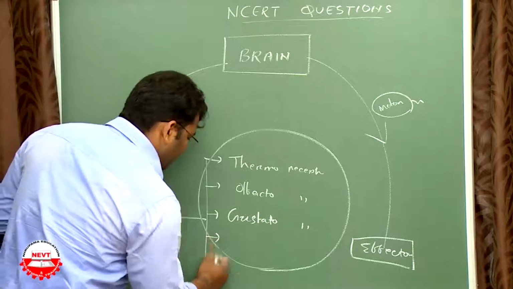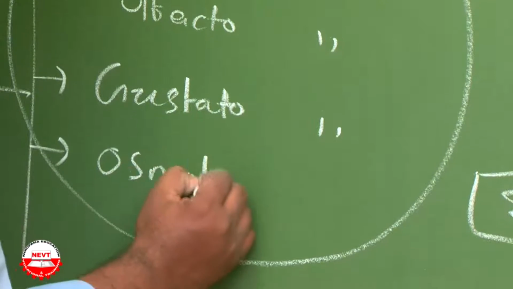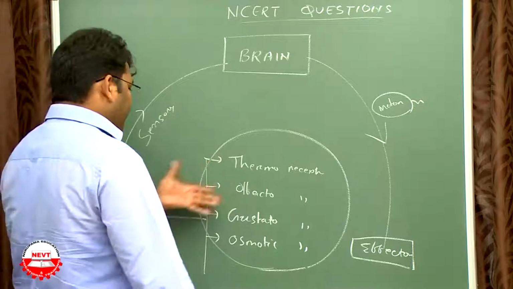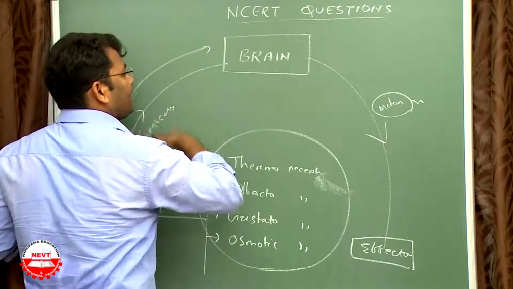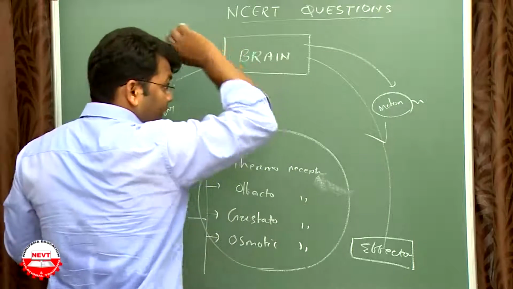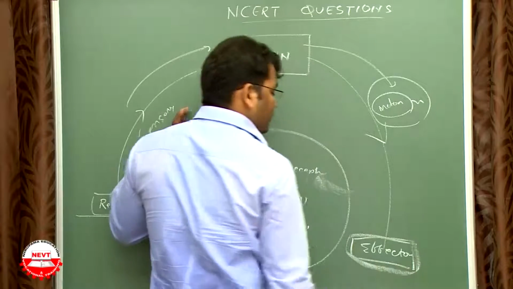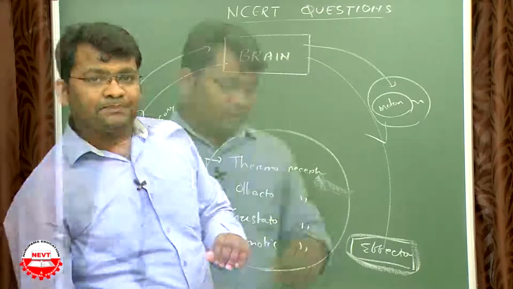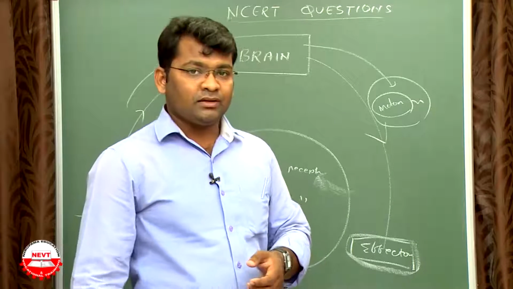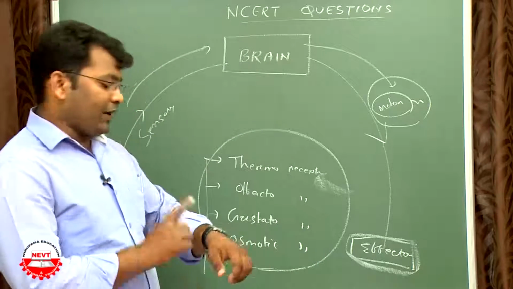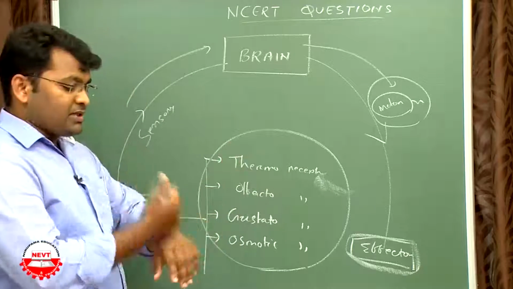Receptors present in blood vessels to control osmoregulation are osmotic receptors. So these are the different receptors to receive different stimuli from different sources, and they transmit them to the brain. Then the brain takes action and transports the message by the help of motor neurons to the effectors. Now the effectors show their action. Take an example: if some hot thing unconsciously touches your body, you just remove your hand like this. That's a reflex action mechanism. Here the receptors are thermoreceptors present in the skin that receive the external stimuli and send them to the brain.